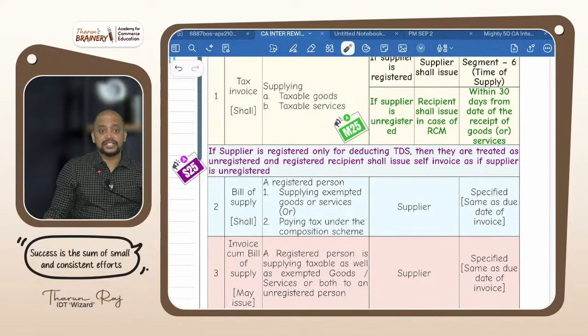This is only for self-invoice. In other places, don't take them as unregistered. Only for this purpose. Generally, they are registered for deducting TDS.